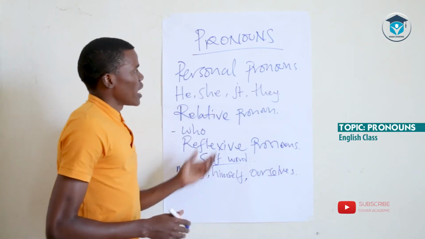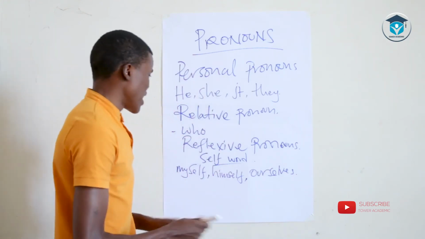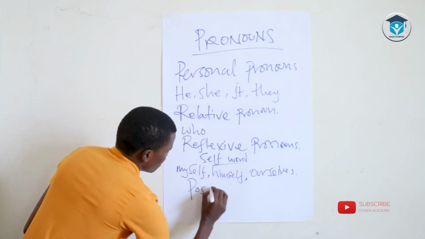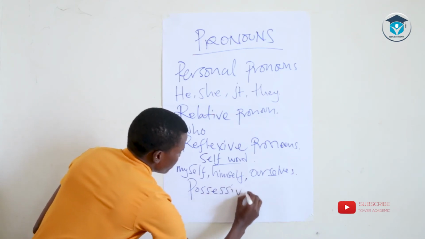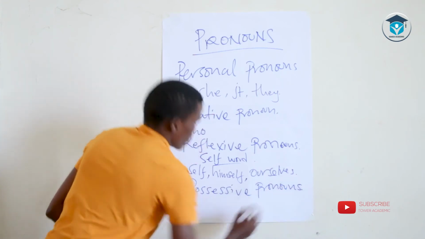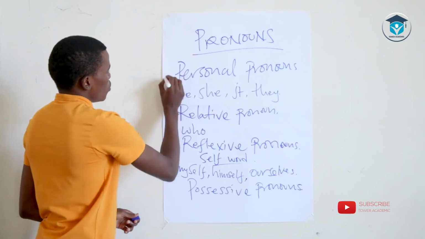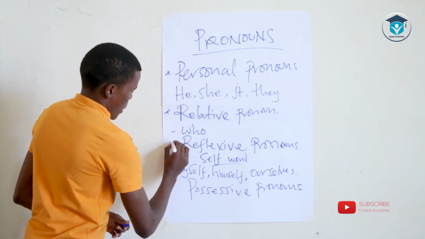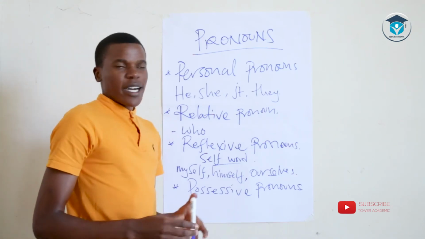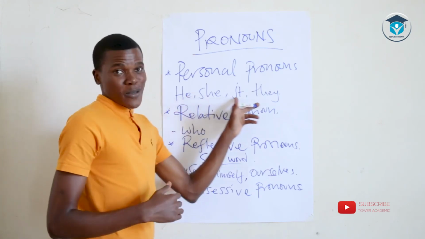Fine. Probably the last type of pronouns that I would like us to briefly look through are the possessive pronouns. When you look at the possessive pronouns here, we are going to create some words which are related to these.